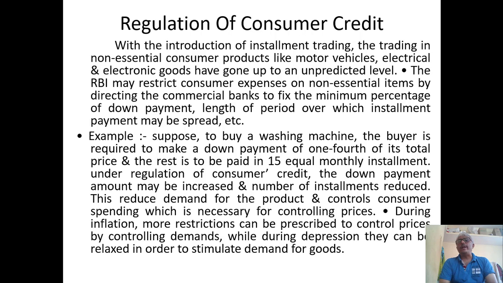So while during depression they can be relaxed in order to stimulate demand for goods and services. Very recently, that is in the month of October, the Reserve Bank and the Government of India have announced a scheme called production linked consumer demand can be encouraged.